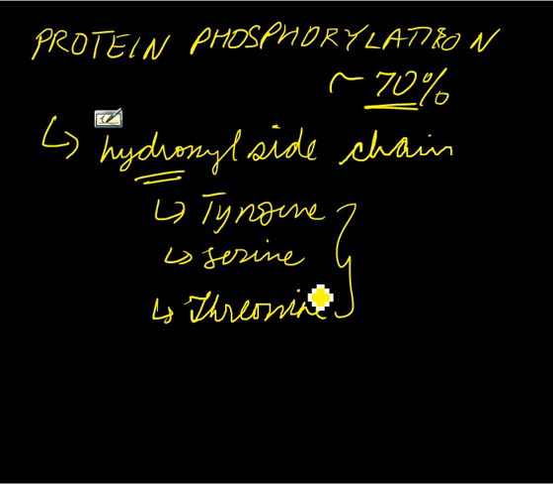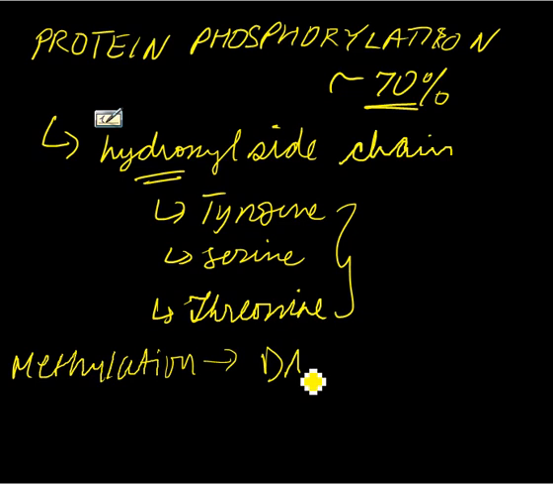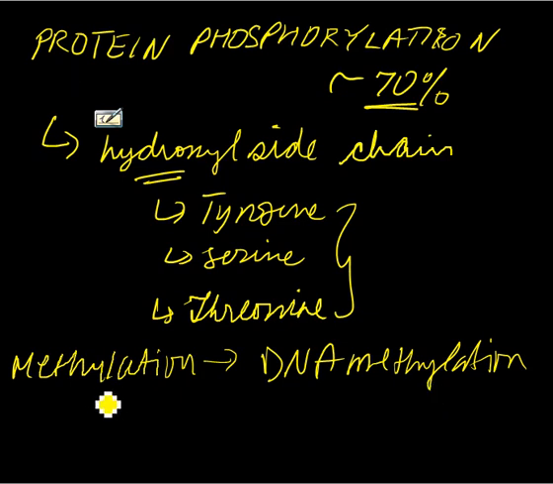But there can be other kinds of modifications too, just like I mentioned before, methylation. And when you hear the word methylation, you should think about DNA methylation, right? I think we all have learned that at a very early stage in our biological careers. So DNA methylation. Then we have acetylation. You can add an acetyl group, so that is referred to as acetylation. You can have ubiquitination, you can have sumoylation, and so on and so forth. So there's many different kinds of modifications that you could do to your proteins.